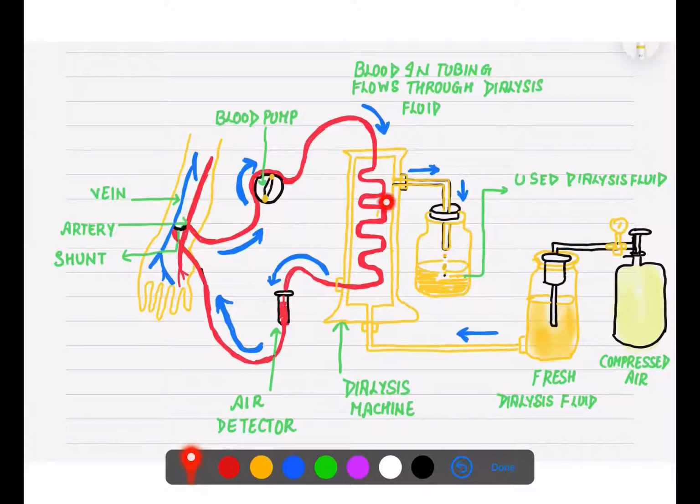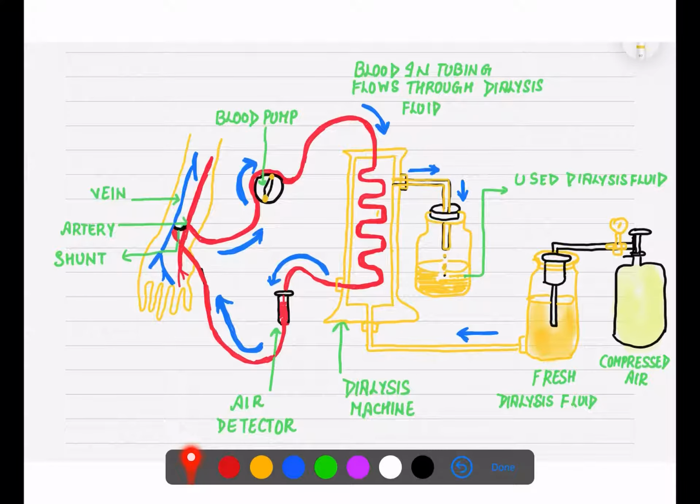This container has the used dialysing fluid, and here is the fresh dialysing fluid. Once everything is filtered, this purified blood goes back with the proper pressure. That is why there is a compression air cylinder as well as an air detector. With the proper amount of air flow, it is sent back to the vein.